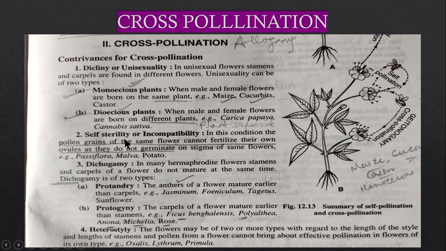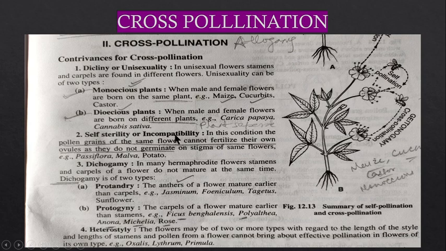Okay. Now the second thing, or you can say the second contrivance, is self sterility or incompatibility. In this condition, what happens is the pollen grains are there, but they are incompatible to fertilize their ovules, so they do not germinate on the stigma of the same flower.